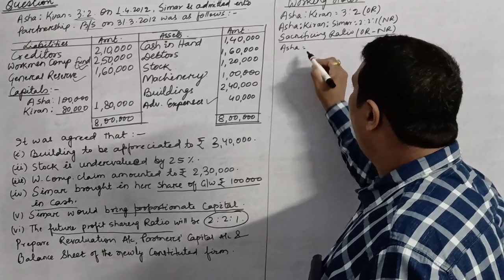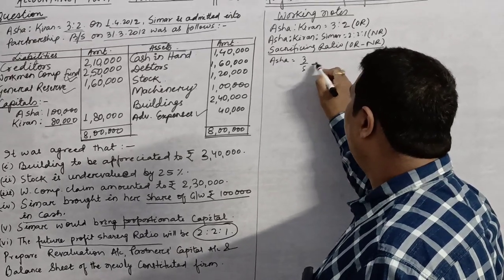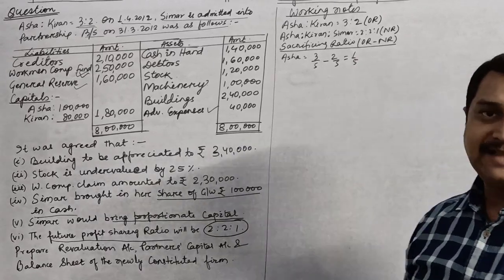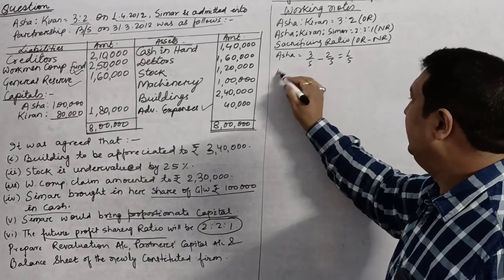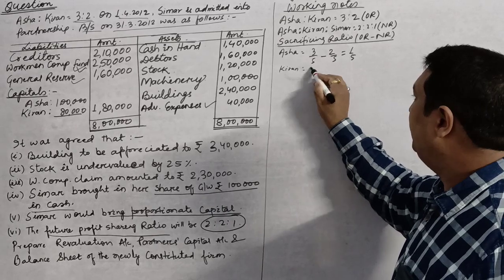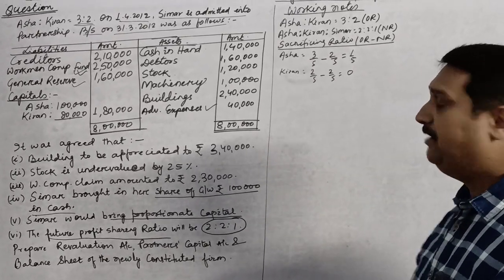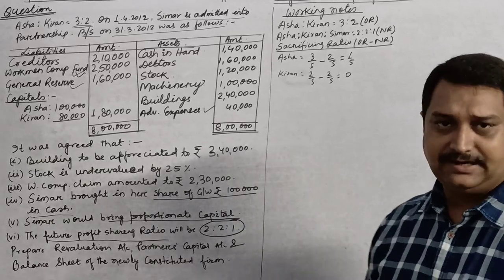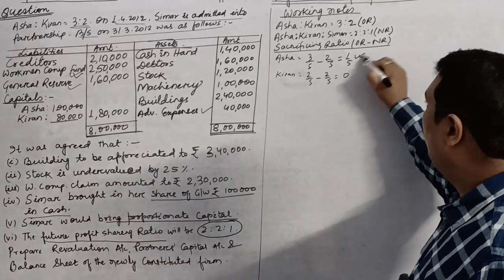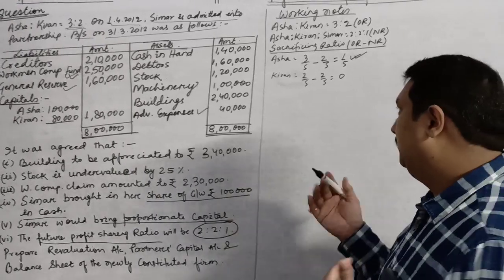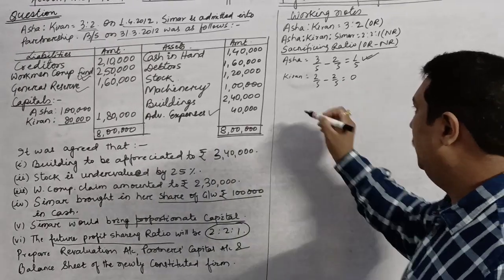Share of Asha, old ratio is 3/5 minus 2/5. That means she is sacrificing 1/5, and Kiran was having 2/5 old ratio, new ratio also. That means she is neither sacrificing nor gaining. That means there is only one partner who is sacrificing. So all the goodwill which will come must be given to her.